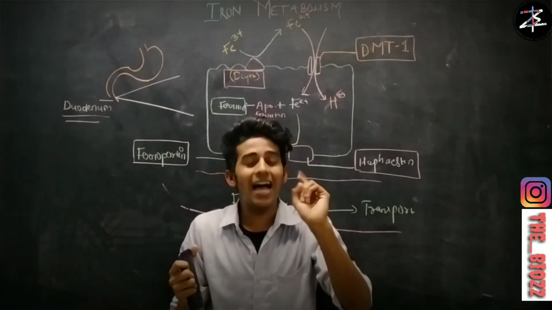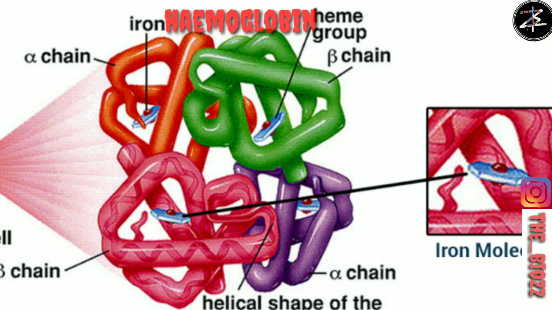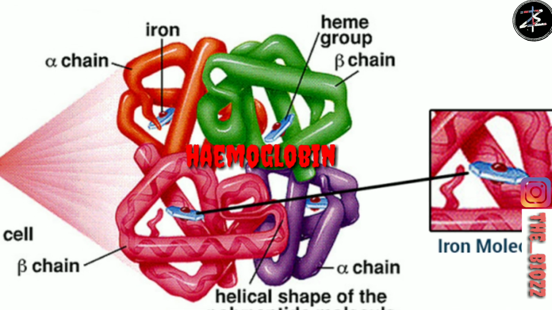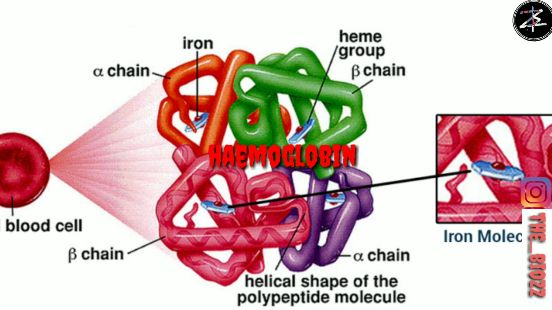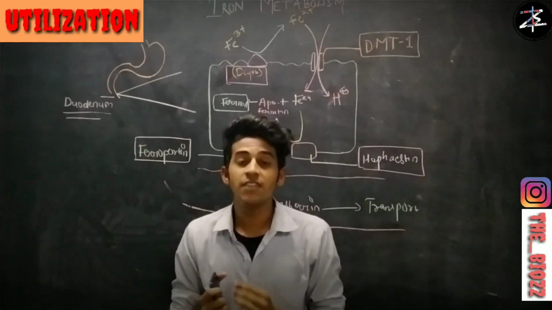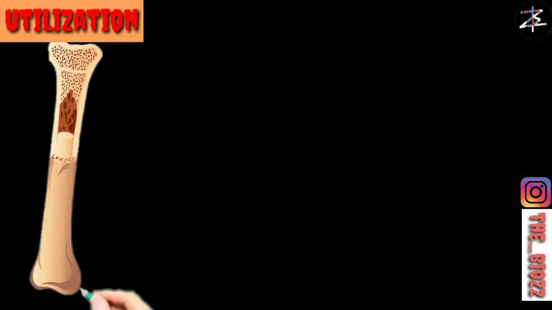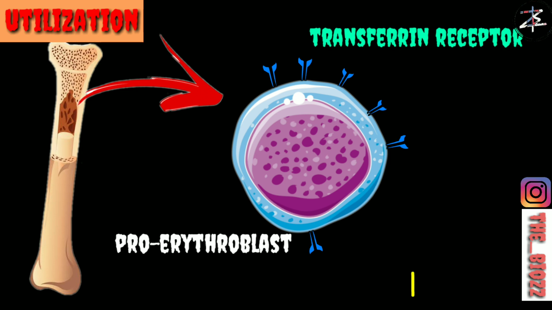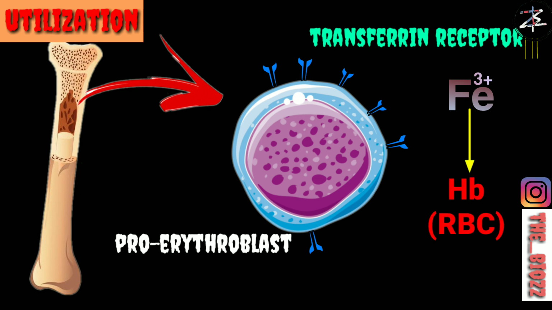As you guys know, iron is a main component of hemoglobin. So most of the iron is used for the formation of hemoglobin, that means the formation of RBC, and the formation of RBC goes on in your bone marrow. In your bone marrow, the proerythroblast has transferrin receptors much more than any other part of your body. So most of the iron is transported to your bone marrow for the formation of hemoglobin, that means ultimately the RBCs.